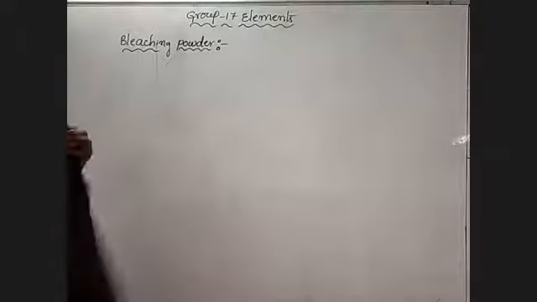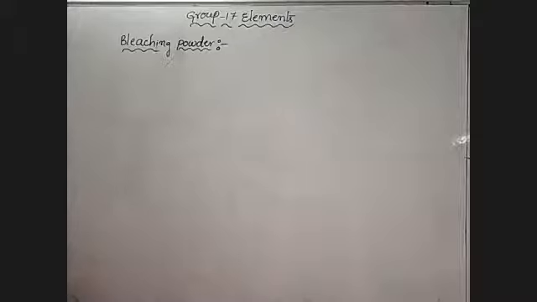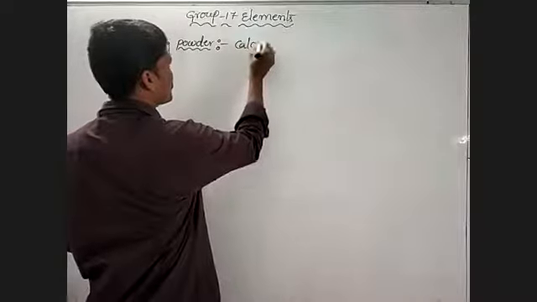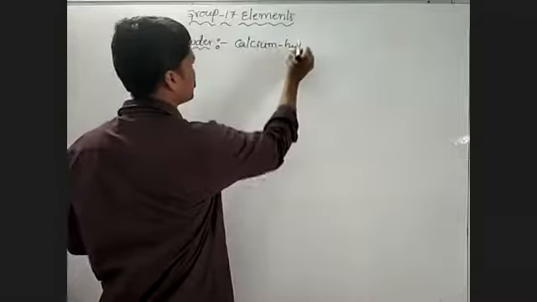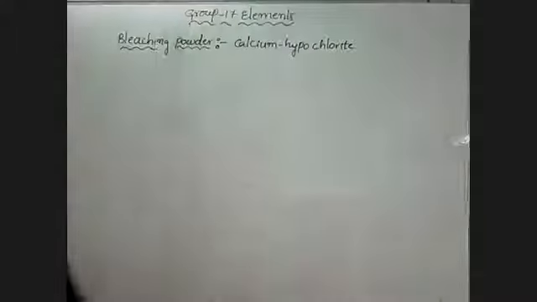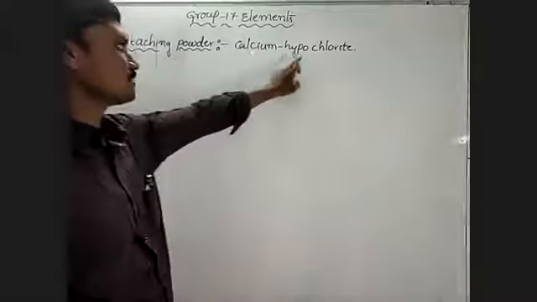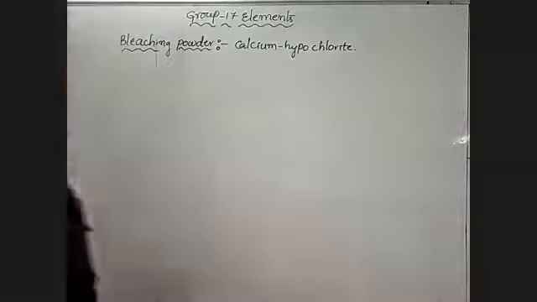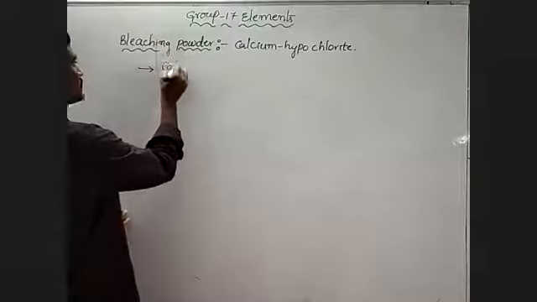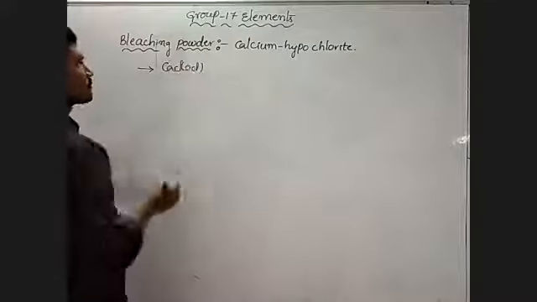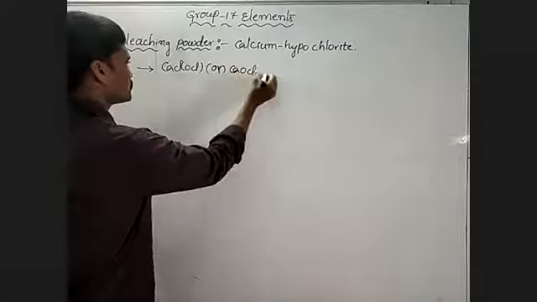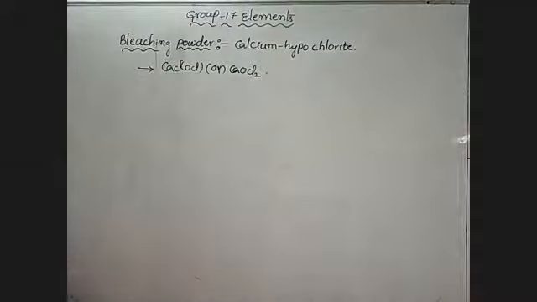Right. So bleaching powder is calcium hypochlorite. It is also called calcium hypochlorite. The formula of bleaching powder is CaOCl2, or in short CaOCl. That is the formula of the bleaching powder.